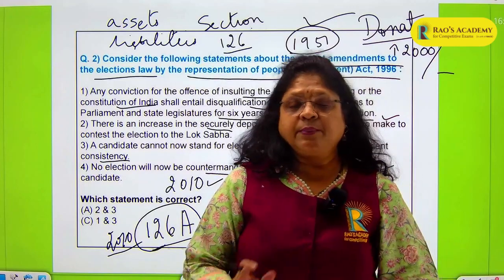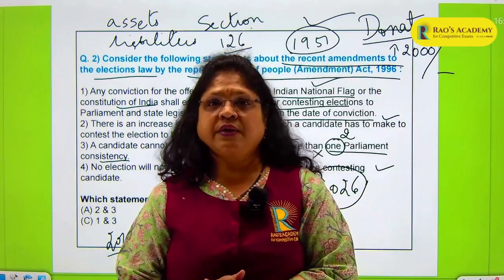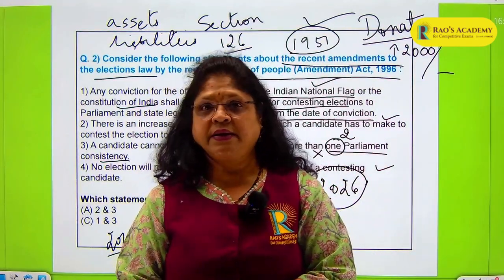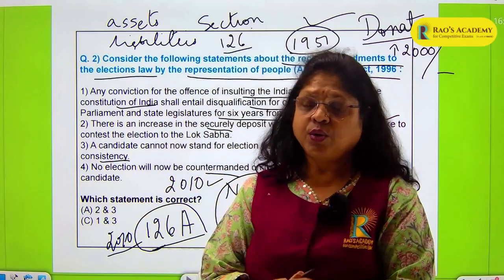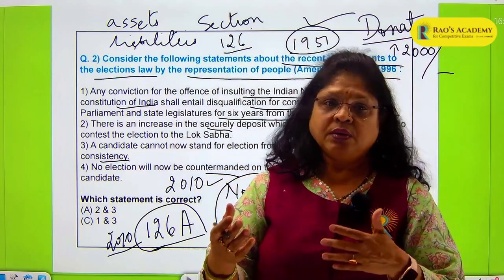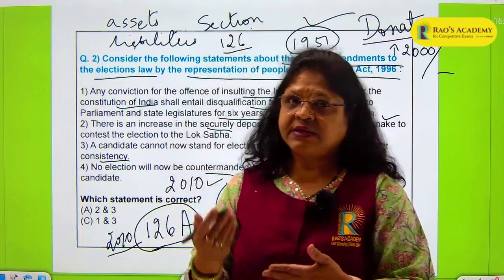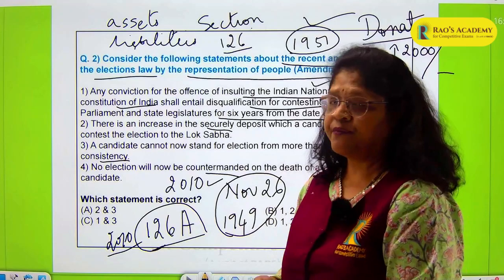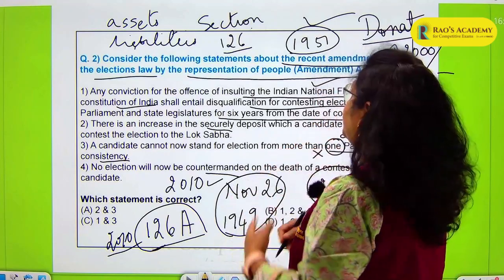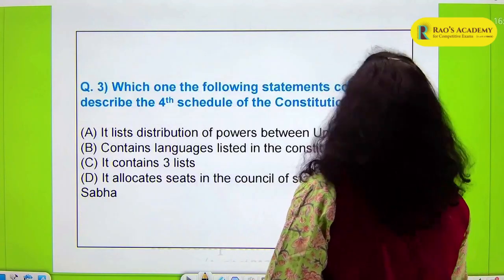So these are the important provisions of the Representation of Peoples Act 1951. Things you should know, because there are a few current affairs going on in the context of the elections, election process, disqualification of members, etc. So now we go to the next question.